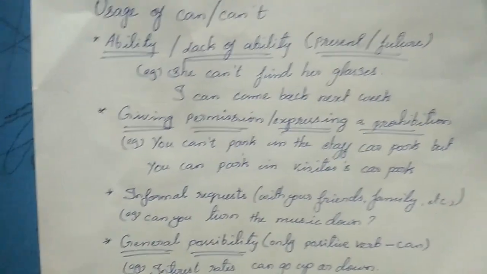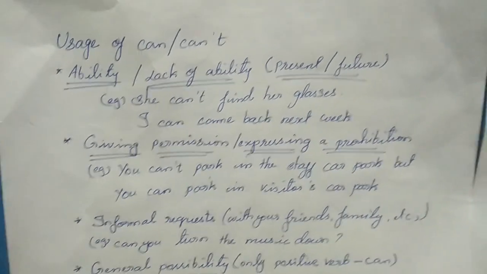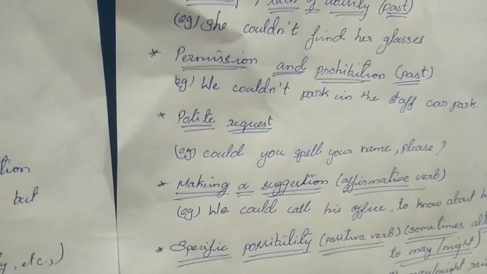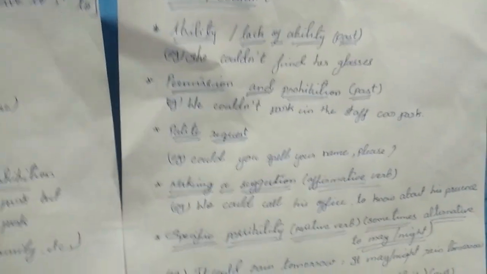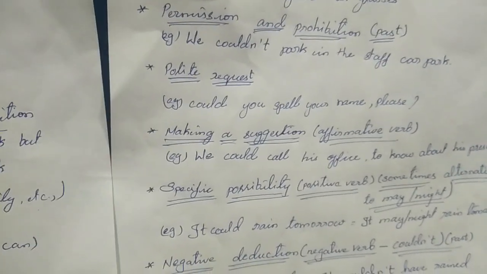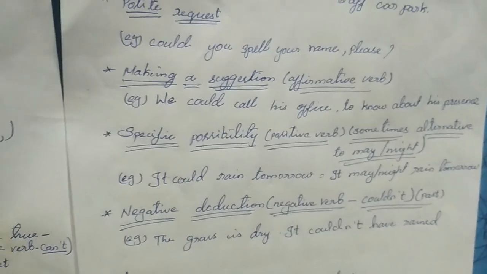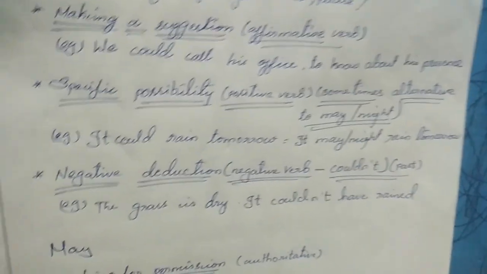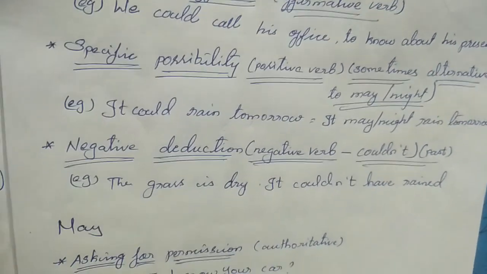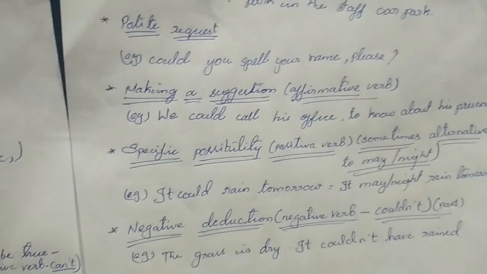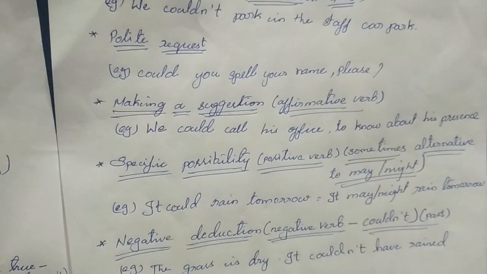So what are the usages? Let's see again. Ability, lack of ability, it is for can and can't, and the same for could and couldn't. And for could and couldn't, we have permission and prohibition, polite request, making suggestion. At the time of making suggestion, we can use could. And for specific possibilities, we can use only could, but we can't use couldn't. And for negative deduction, we can use only couldn't. So now we have learnt two things, that is present and past modal auxiliary verbs, that is can and could.